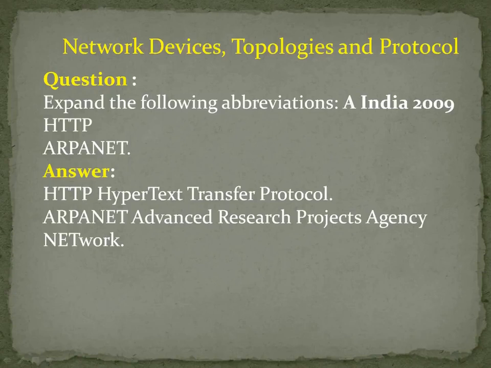Got it? Okay. And next is ARPANET. What is the expansion of ARPANET? Advanced Research Projects Agency Network. This is a network formed many years ago by the US military government. Okay, so after the advancement of ARPANET only, today we are getting the internet facility.